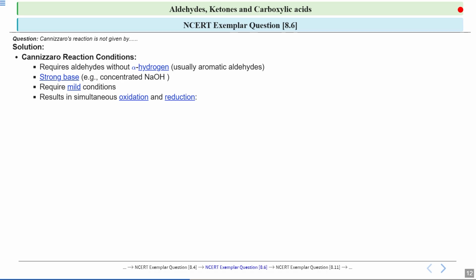Now what happens during this Cannizzaro reaction? It involves both oxidation and reduction happening at the same time, so you can call it a type of redox reaction. Specifically, one molecule of aldehyde is oxidized to form a carboxylic acid, and another molecule is reduced to form an alcohol. So one is getting oxidized to give the acid and another is getting reduced to give the alcohol.